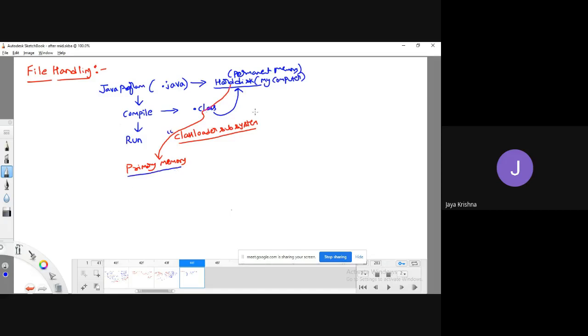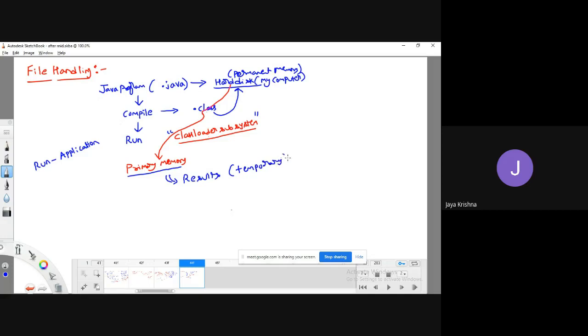The class loader subsystem. If you want to run anything, it can be any kind of application or any kind of program, whatever it may be, to make it run, it must be present in our main memory. That means it should be in primary memory. The class loader subsystem loads the corresponding .class file from hard disk to primary memory. Then it will execute and we will get some kind of results. Are these results temporary or permanent?